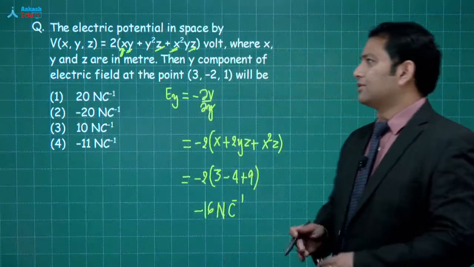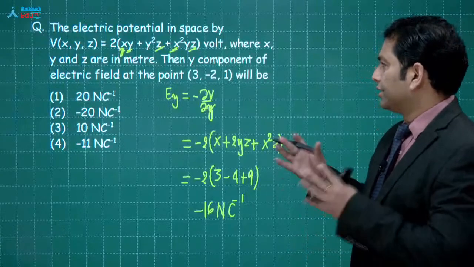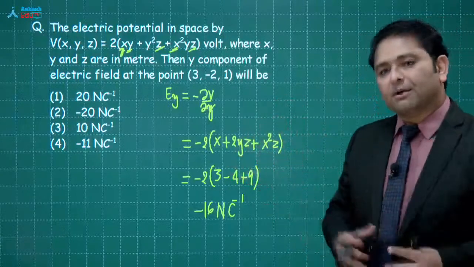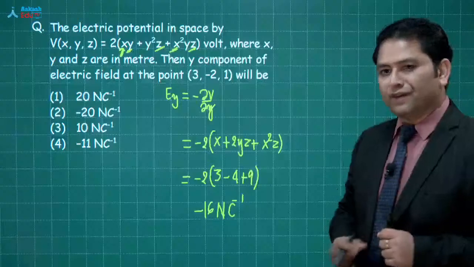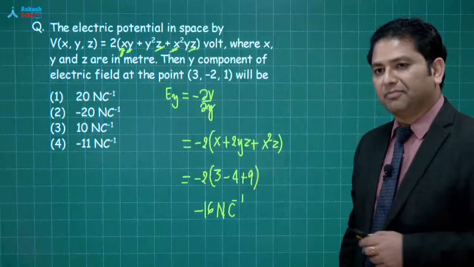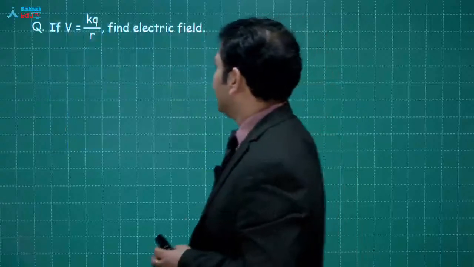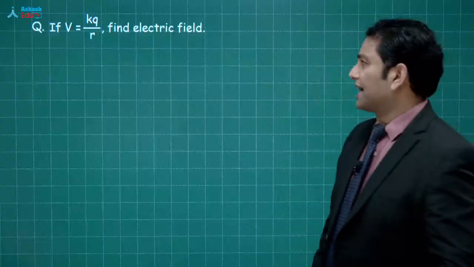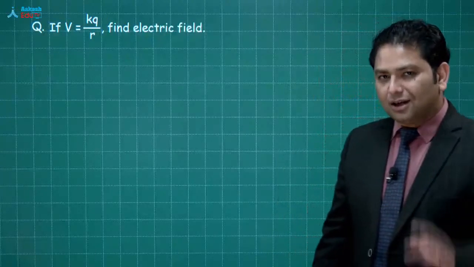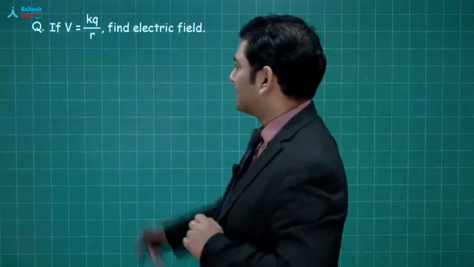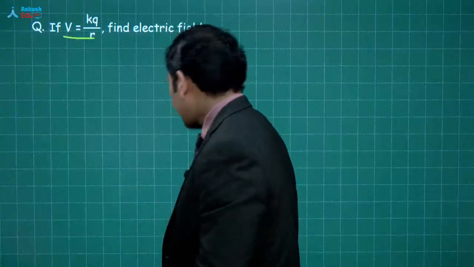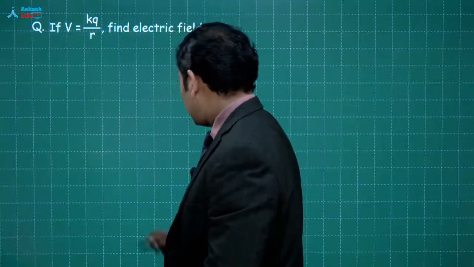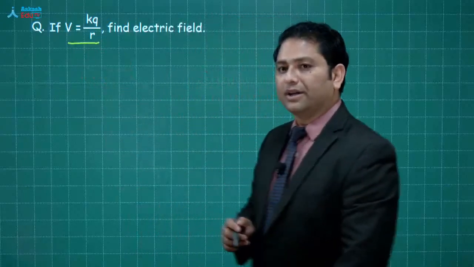तो इस तरह से we calculate about the कोई भी कंपोनेंट आपको चाहिए, x component, y component, z component or the total value of electric field, this is how you calculate it. Let's proceed further. आगे बढ़ते हैं. अब आप देखिए V is kq by r and I have to calculate the electric field. Look at the expression. अगर आप expression को ध्यान से देखेंगे, you could see that it is given in polar coordinate manner. Potential as a function of r, so this is in a polar coordinate.